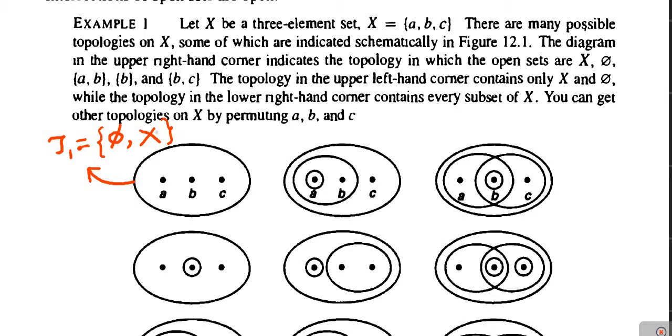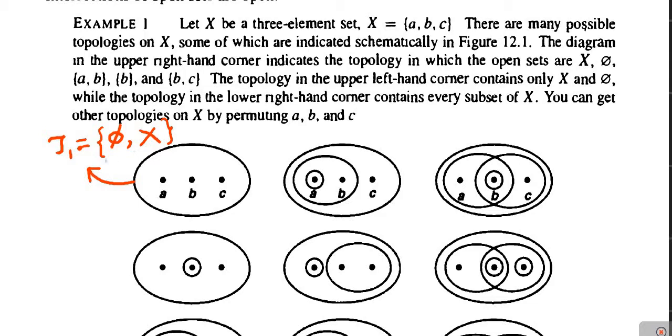The second condition is that the union of any number of elements of that collection tau should again be in tau. Here there are only two members in tau1, so if we form their union, their union is X, which is already present in tau1. The third condition is that the intersection of a finite number of elements of tau should be in tau. Here there are only two members in tau1, and if we take their intersection, obviously the intersection of phi and X is phi, which is already present here.